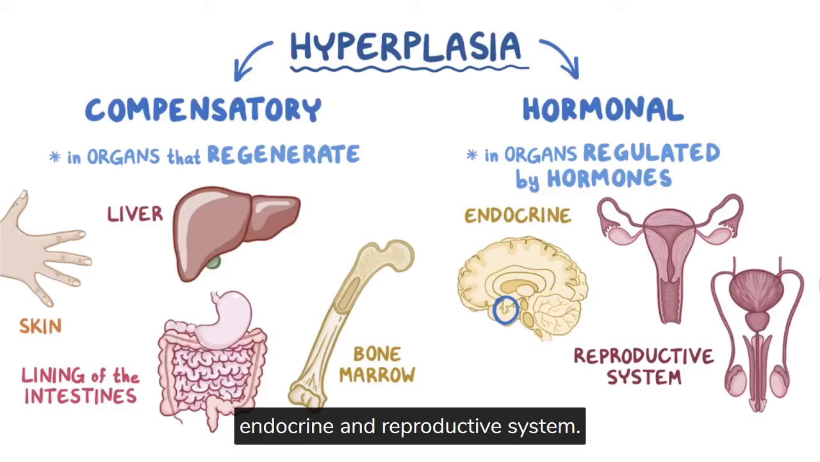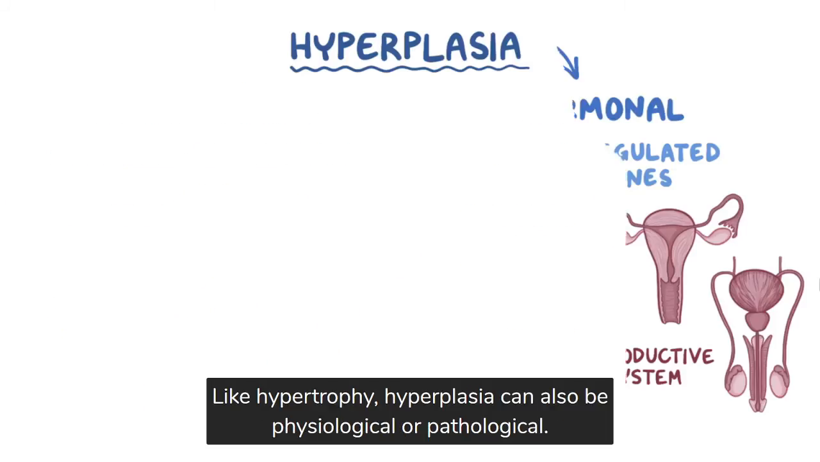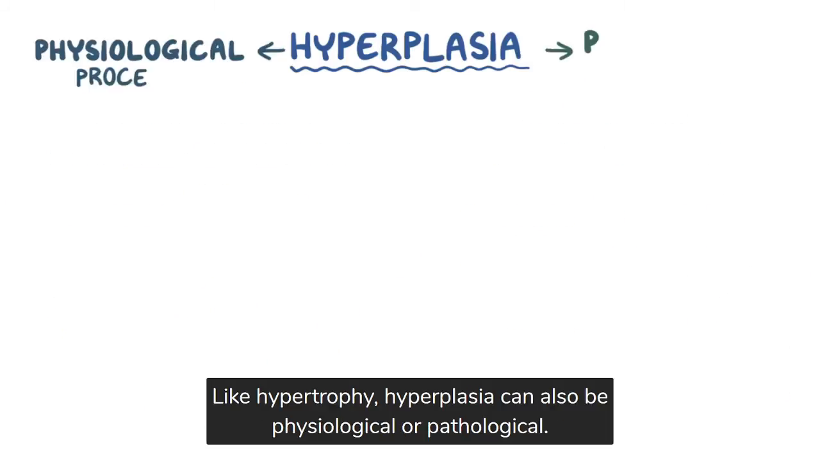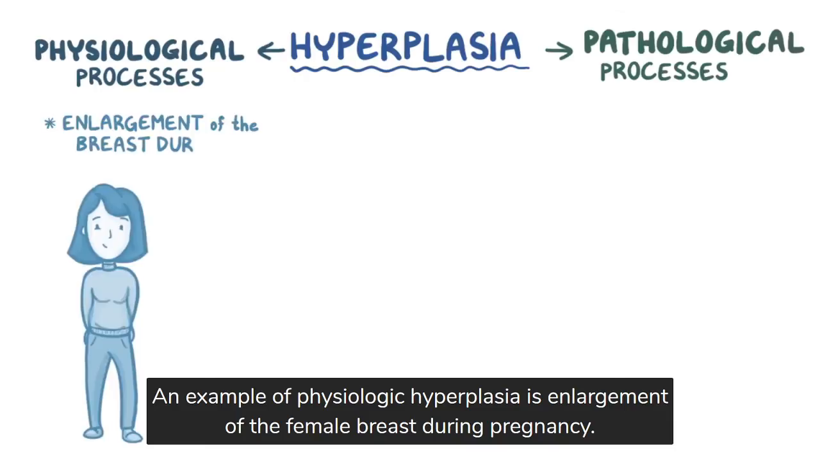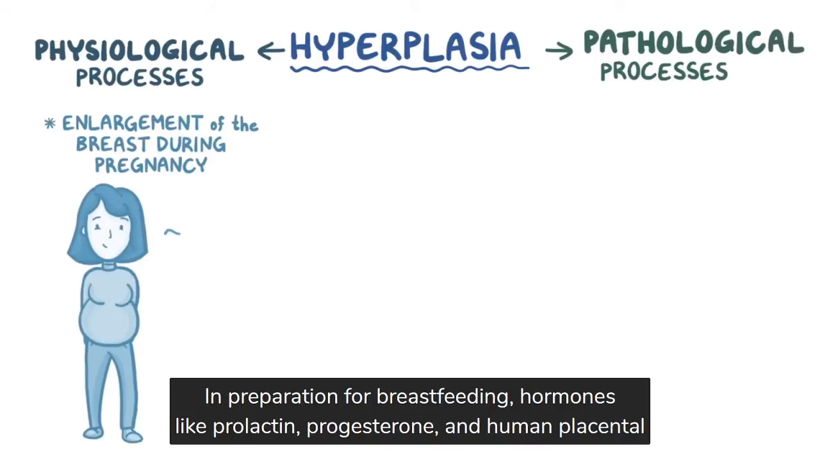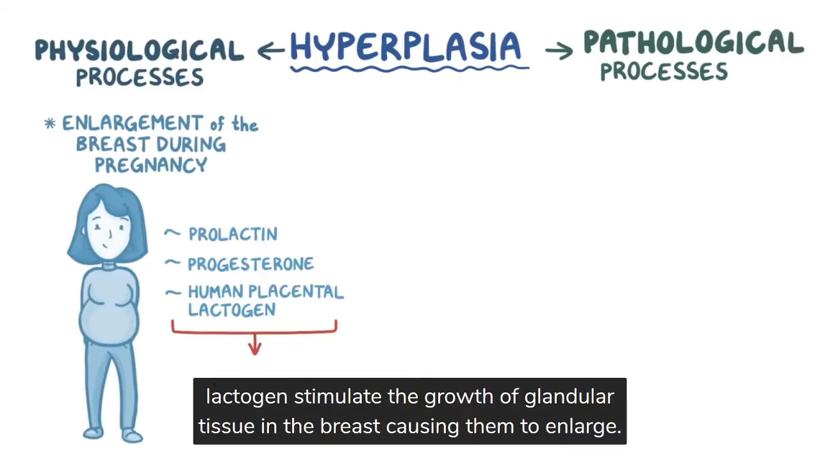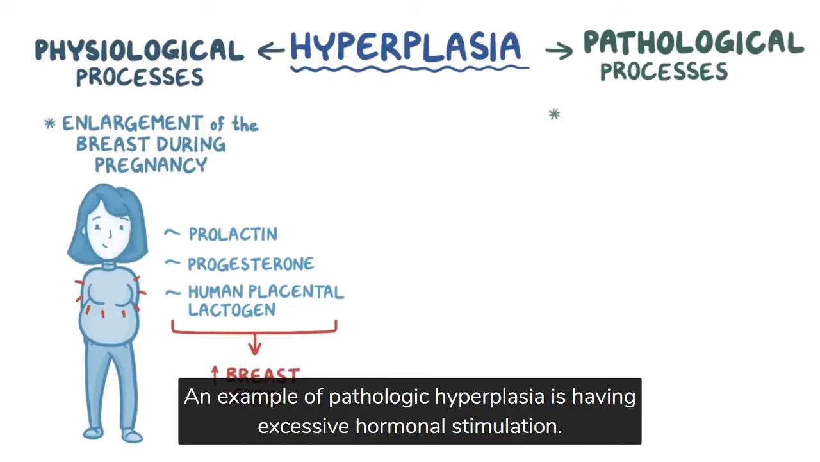Like hypertrophy, hyperplasia can also be physiological or pathological. An example of physiologic hyperplasia is enlargement of the female breast during pregnancy. In preparation for breastfeeding, hormones like prolactin, progesterone, and human placental lactogen stimulate the growth of glandular tissue in the breast and cause them to enlarge. An example of pathologic hyperplasia is having excessive hormonal stimulation.